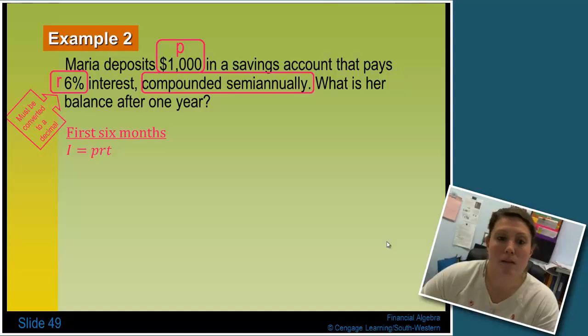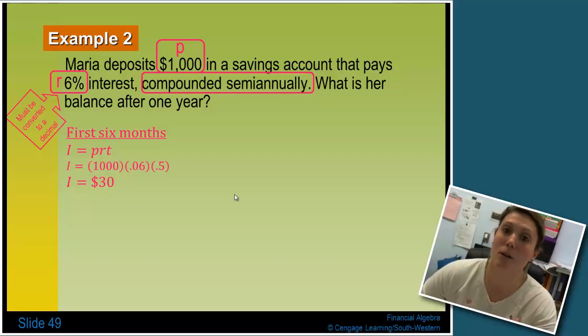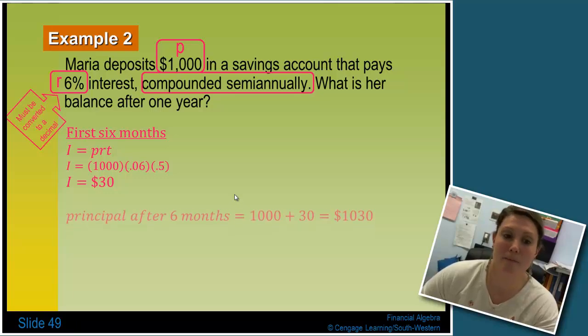So for the first 6 months, again, simple interest formula. Our principal is $1,000, our rate is 6%, and our time is half a year because we're going to get our interest after the first 6 months, which is half of a year. Multiply those, and my interest is $30. So that $30 now gets deposited into my account, and I start earning interest on that $30.